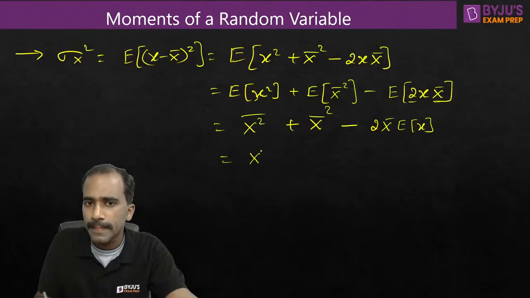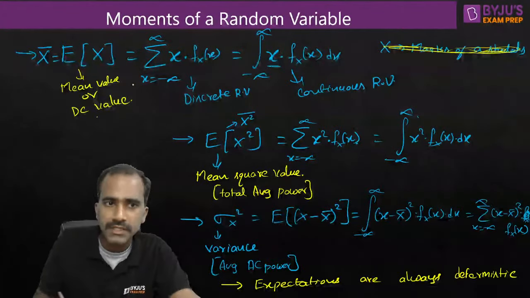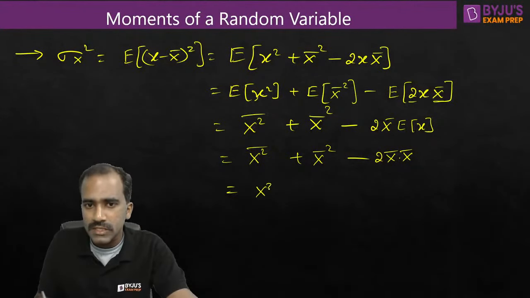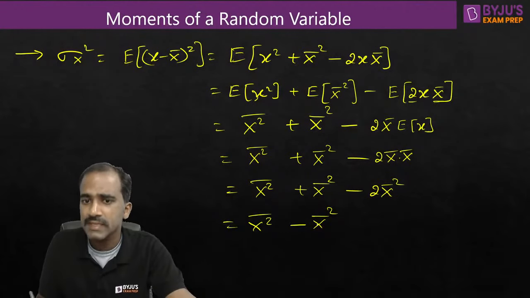Now look at this one. X square bar plus x bar square minus 2 into x bar. This expectation of x is also x bar. X bar and expectation of x both are the same. They are just different notations. See this? X bar and expectation of x both are the same. Right. So this is x square bar plus x bar square minus 2 x bar square, which is finally x square bar minus x bar square. See this? 2 x bar square, x bar square. If you add these two terms, it will be minus x bar square.